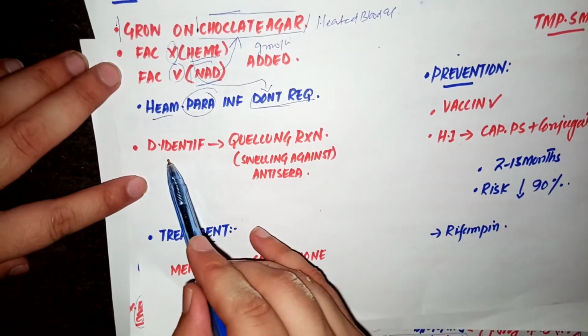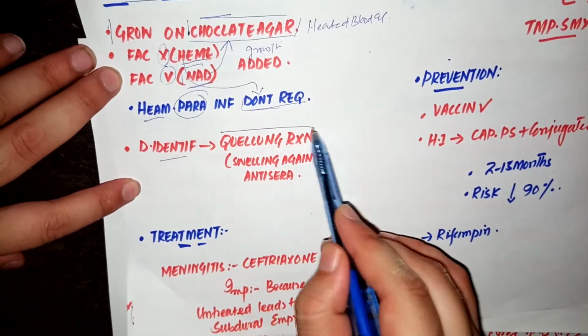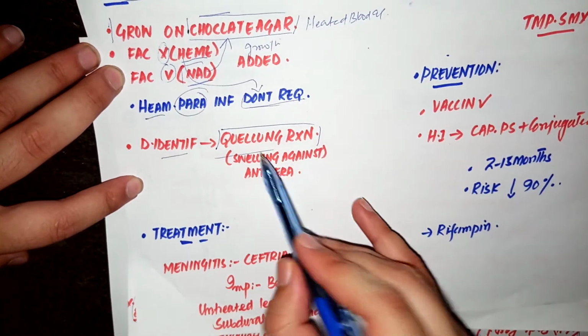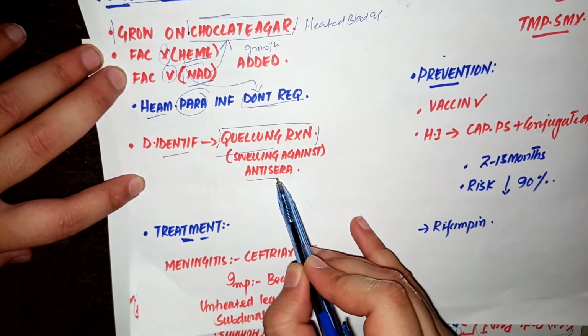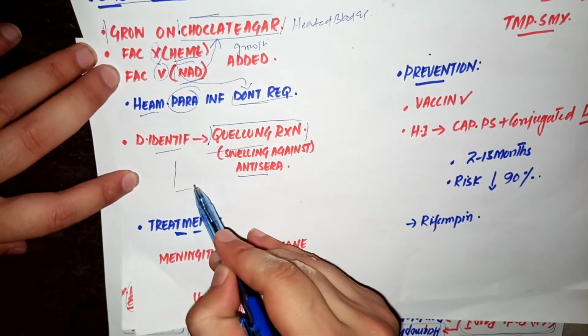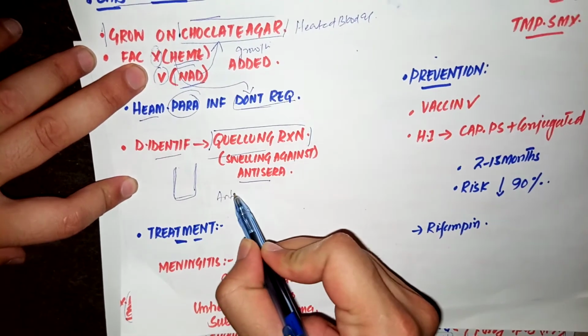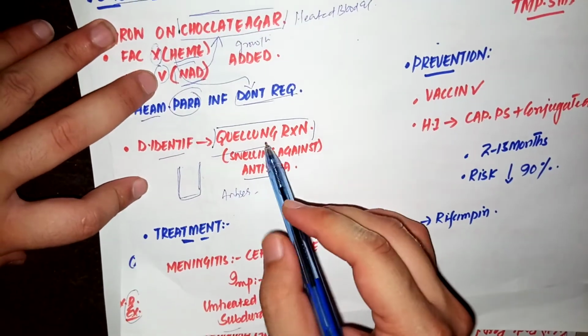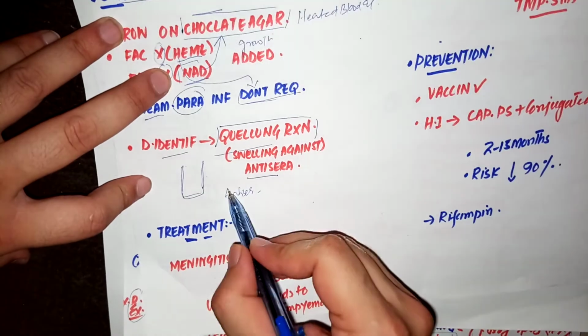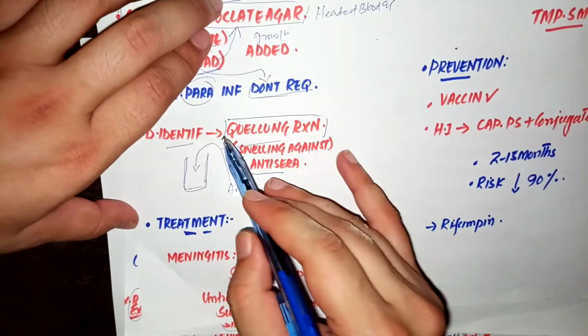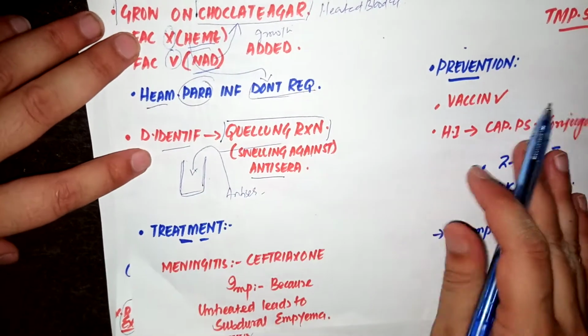The differential identification includes the Quellung reaction. The Quellung reaction is basically the swelling of the capsule against the antisera. We will take the sample of the patient and we will then add antisera against those capsular antigens to the sample. If the swelling occurs, then this is a positive reaction.